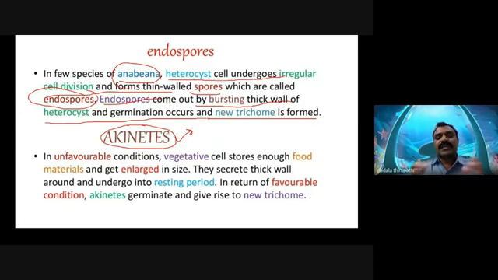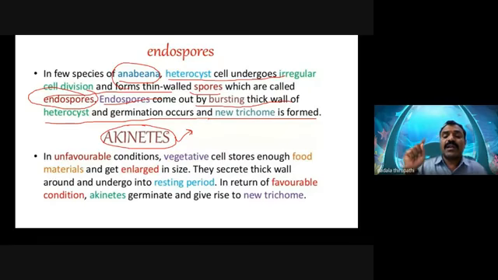To enlarge the size of the cell, the cell wall becomes thick, and the size is also increased. The food material stored is utilized later whenever favorable conditions occur.